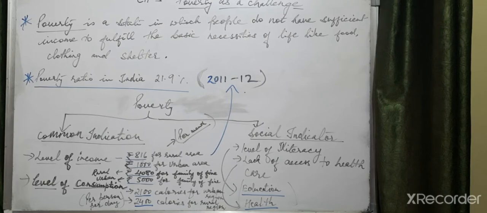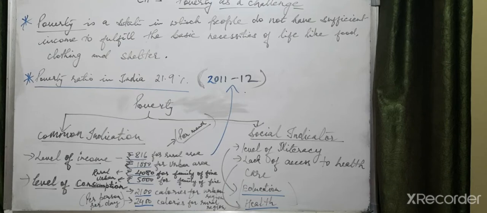Still it is very high. But in 2000-2001, this poverty ratio was 26%. So it has declined by about 4 to 5% in 10 years.